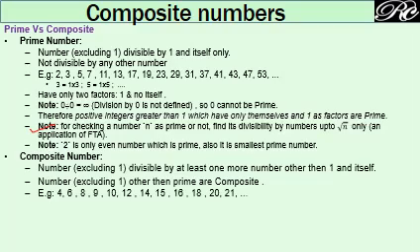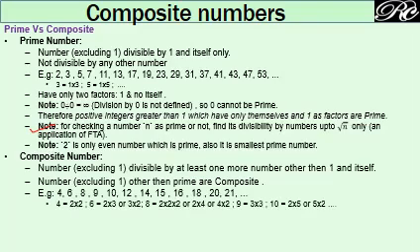Numbers excluding 1 other than prime are composite. Means if you remove the set of prime numbers from the natural numbers, then it becomes composite numbers, but the exception is 1. So composite numbers are 4, 6, 8, 9, 10, 12, 14, 15, all these. Keep in mind the smallest composite number is 4. See here, 4 can be written as 2 into 2 in addition to 1 into 4. So 2 is another factor. That's why 4 is composite.